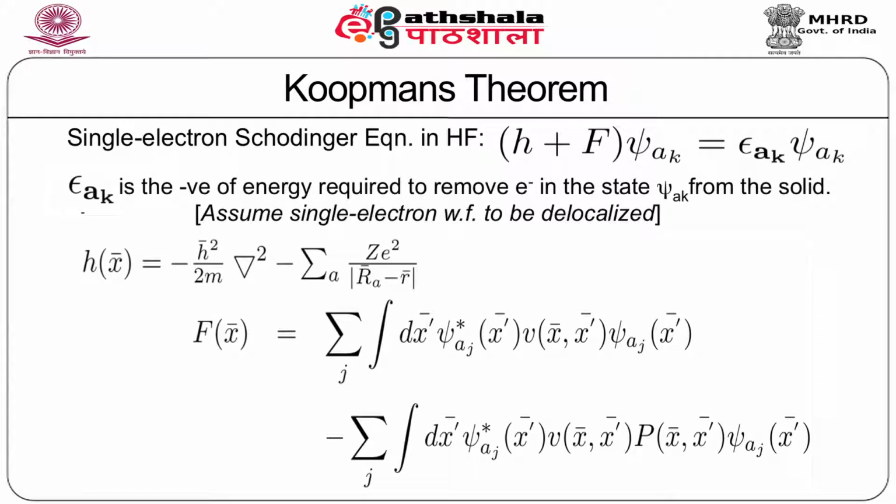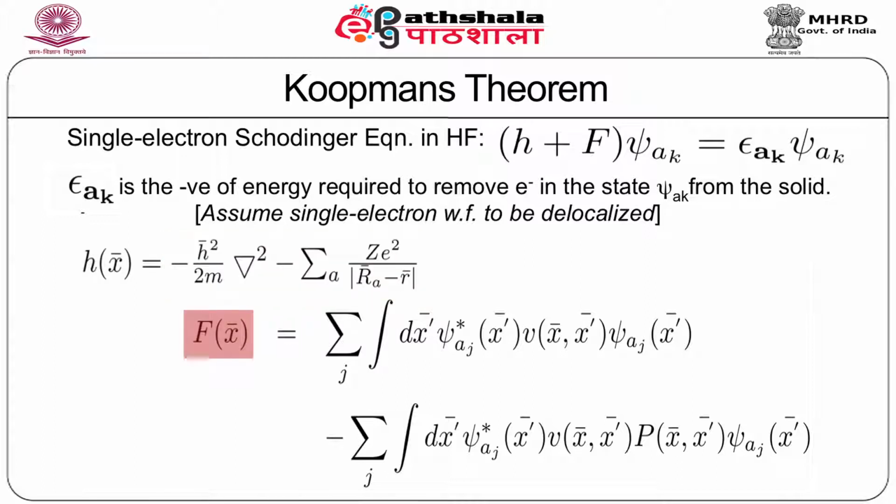According to the Hartree-Fock theory, the single particle operators, which depend on the coordinates of the single electron, a part of it is given by this little h, which is a function of x, where x contains both space and spin, given by these two terms.